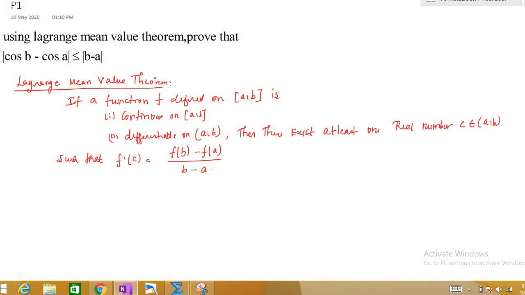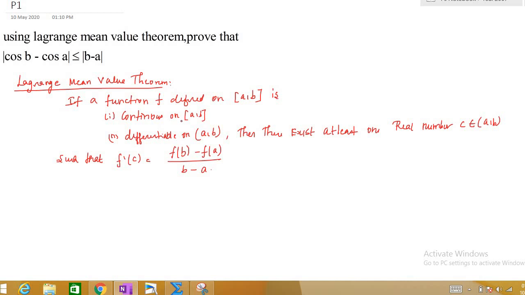So we'll get on to the problem now. We have to prove that modulus of cos b minus cos a is less than or equal to modulus of b minus a. This is a little bit different from Rolle's theorem, right? In Rolle's theorem there is another condition, that f of a has to be equal to f of b. Then there exists a number c such that f dash of c is equal to 0. That states that if f of a and f of b are equal, then there exists at least one point whose tangent is parallel to the x-axis. But this is Lagrange mean value theorem, which states that there exists at least one point whose tangent slope will be parallel to the slope of the secant line, right?